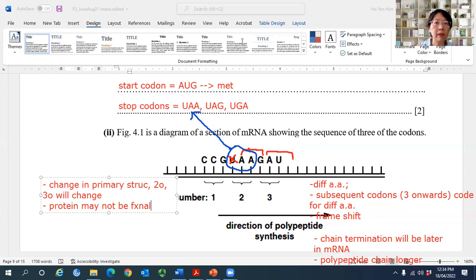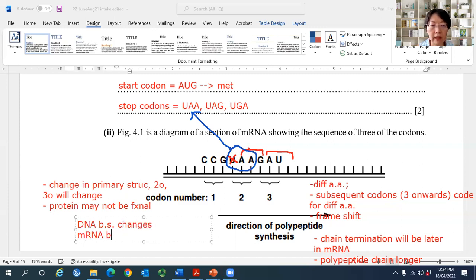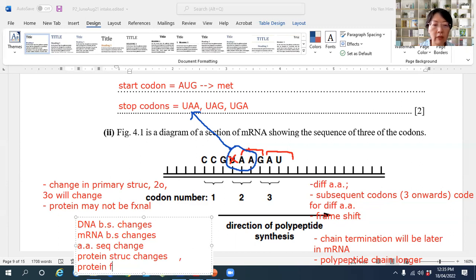So a change in DNA base sequence leads to mRNA base sequence changes, leads to amino acid sequence changes, leads to protein structure changes. So we talk about primary, secondary, tertiary structure changes, and finally protein function changes. These are the marking points.